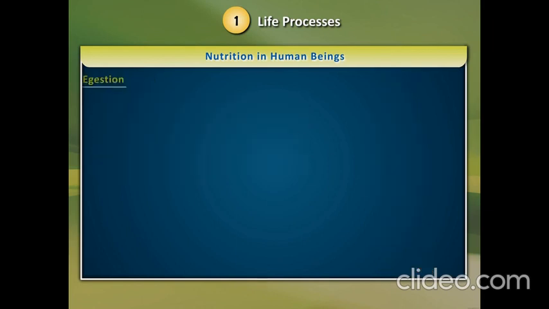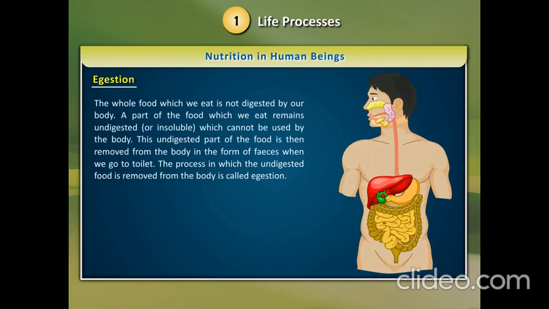Egestion. The whole food which we eat is not digested by our body. A part of the food which we eat remains undigested or insoluble, which cannot be used by the body. This undigested part of the food is then removed from the body in the form of feces when we go to toilet. The process in which the undigested food is removed from the body is called egestion.